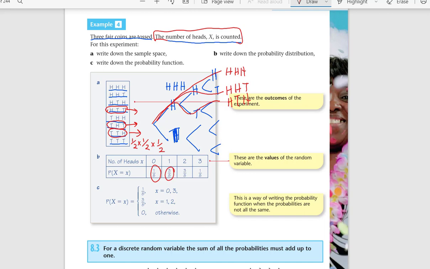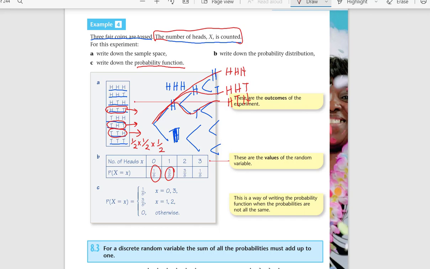Just like that, you can find these probabilities. You can even write it as a function. A probability function means writing it with equations instead of drawing this table. So here, this notation you need to study. This is something to study. To say the possibilities of x and the corresponding probabilities.